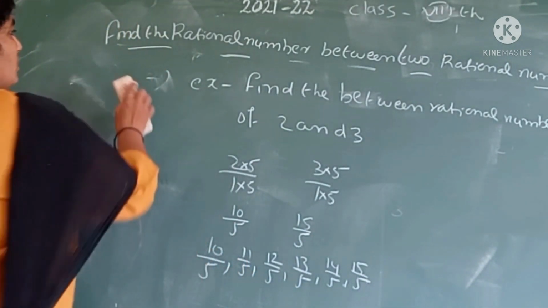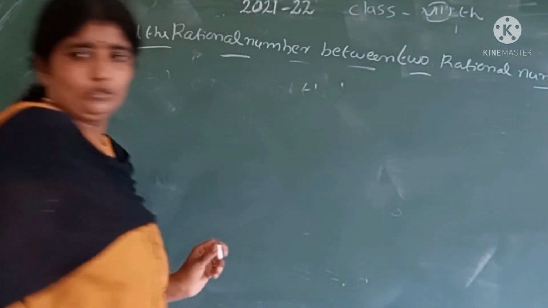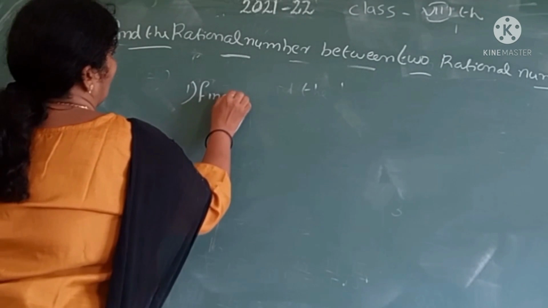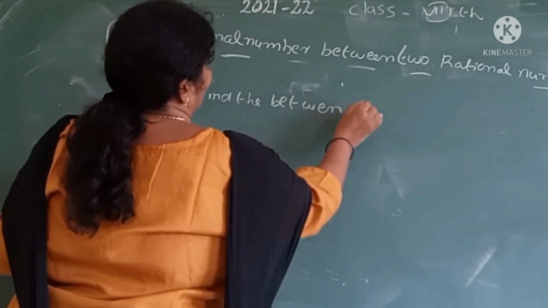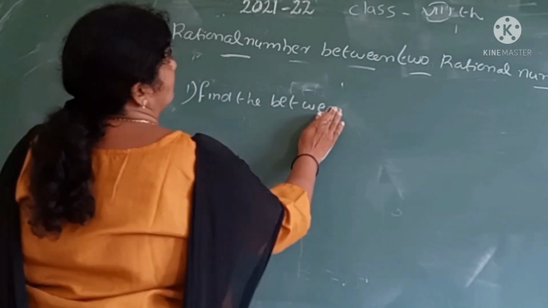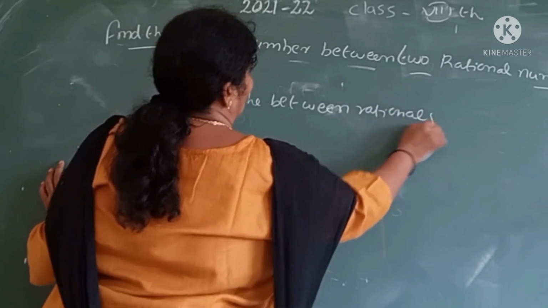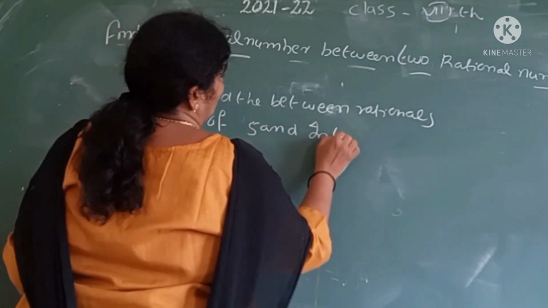Now we do these sums in our homework. Find the between rationals of 5 and 6 in two methods.